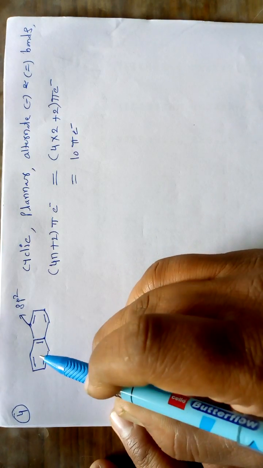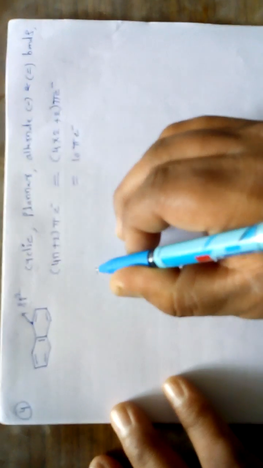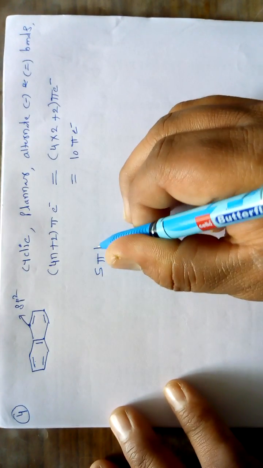If we look at the structure of this molecule, how many pi bonds are there? 1, 2, 3, 4 and 5. So 5 pi bonds are there.